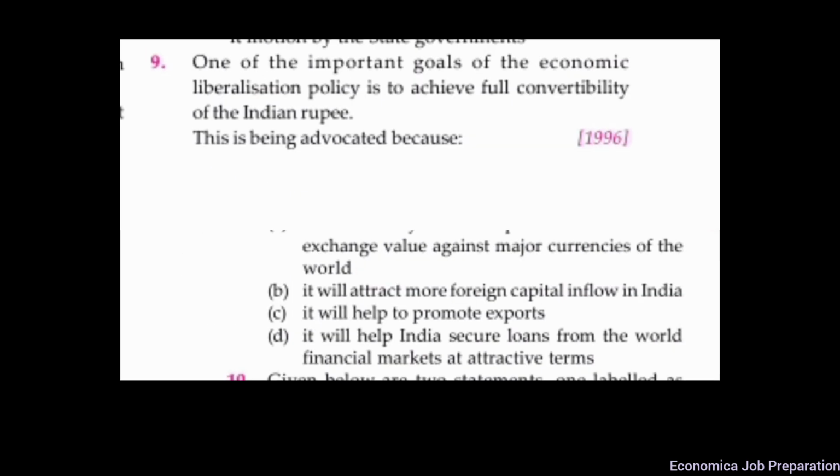Question number 9. One of the important goals of the economic liberalization policy is to achieve full convertibility of the Indian rupee. This is being advocated because here the correct option is option B, that is, it will attract more foreign capital inflow in India. The full convertibility of the Indian currency means that the rupee is freely exchangeable into other international currencies and vice versa. Also, this would mean that international investors can buy and sell Indian assets at will.